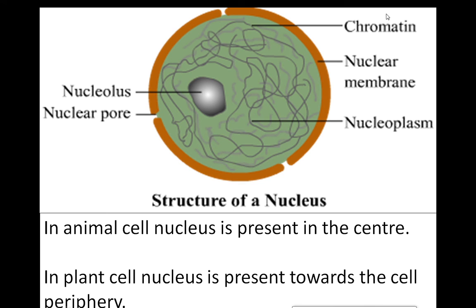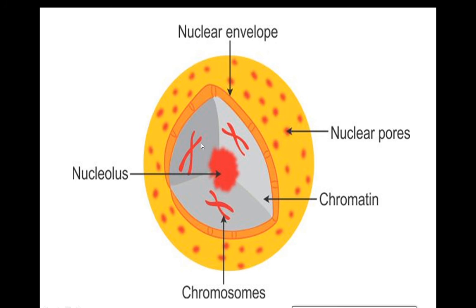There is chromatin. On that, chromosomes are there, and those chromosomes are responsible for transferring the characters from parents to the offspring. In addition, the nucleus acts as the control center of the activities of the cell.